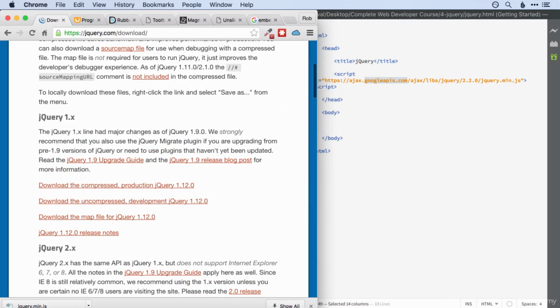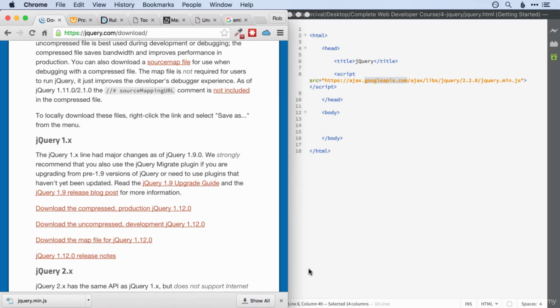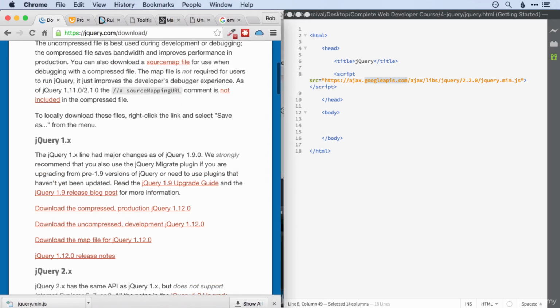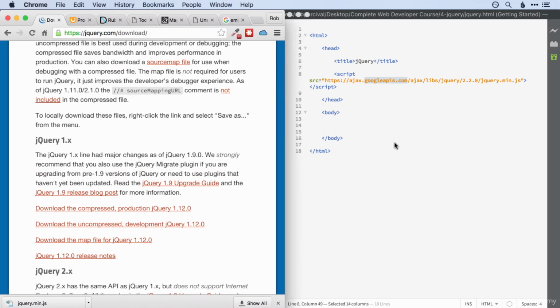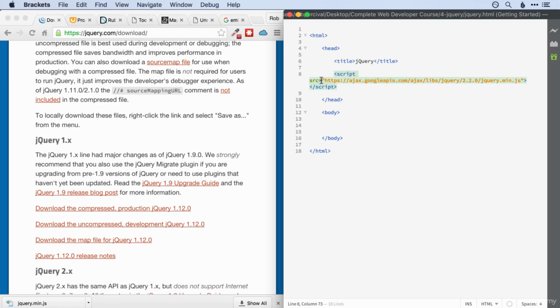So now it's an external JavaScript file, but it's stored on my computer. So I don't have to worry about Google servers ever going down. It's only going to be linking to code on my server. This is also handy when you're developing a site. If you're for any reason working offline, or if you've got a bad internet connection, then working with a local version of jQuery will mean that you're not downloading information from the internet. So everything will happen faster as long as you're working completely offline.